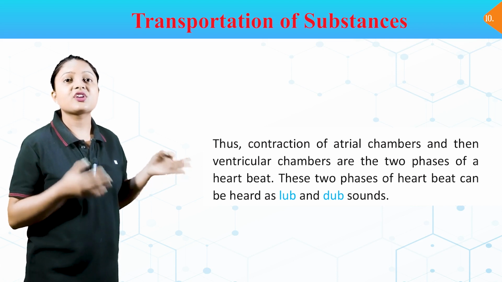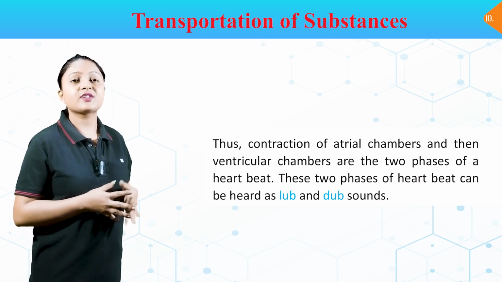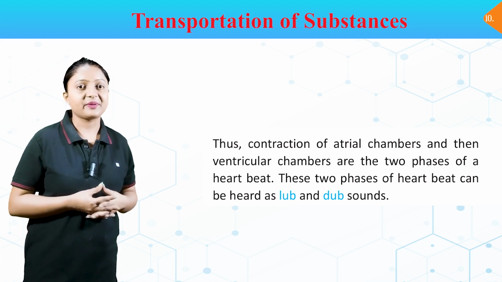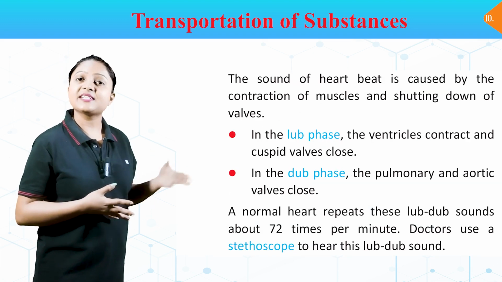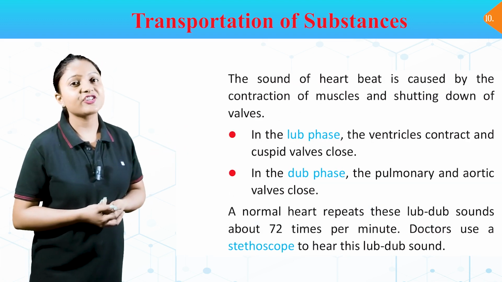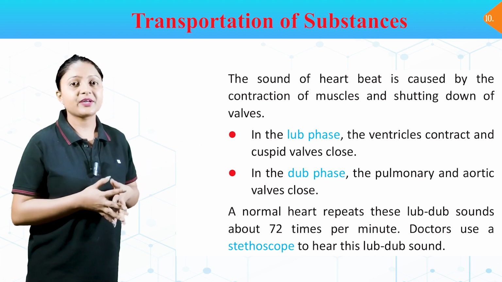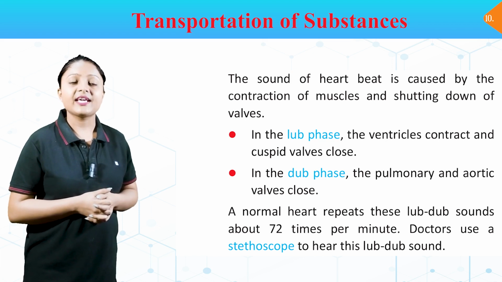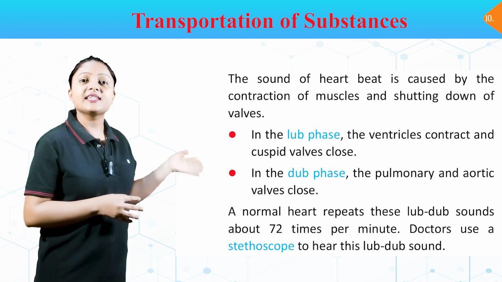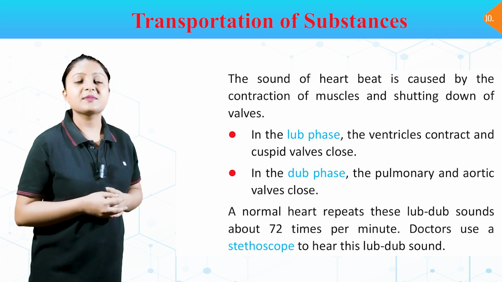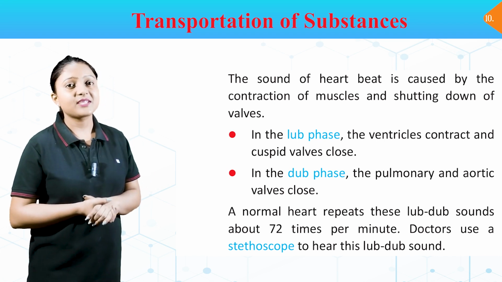Thus, contraction of atrial chambers and then ventricular chambers are the two phases of heartbeat. These two phases of heartbeat can be heard as lub and dub sounds. The sound of heartbeat is caused by the contraction of muscles and shutting of valves. In the lub phase, the ventricles contract and cuspid valves close. In the dub phase, the pulmonary and aortic valves close. A normal heart repeats these lub-dub sounds about 72 times per minute. Doctors use a stethoscope to hear this lub-dub sound.